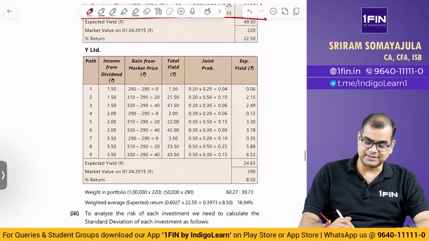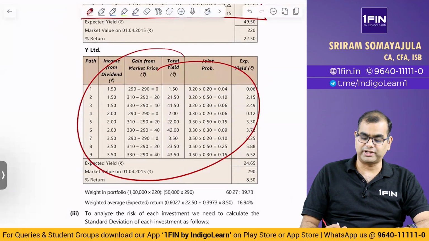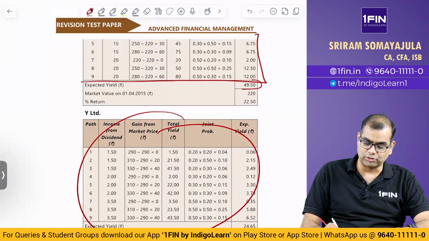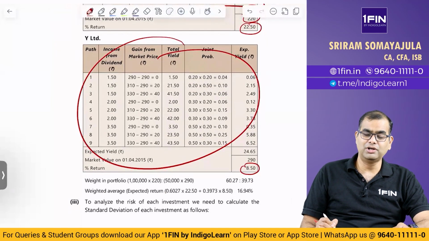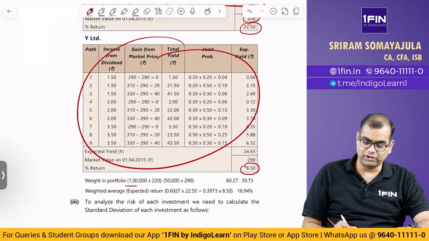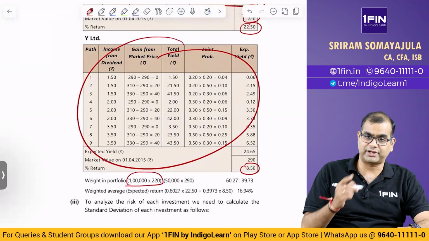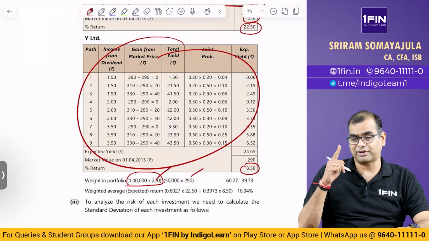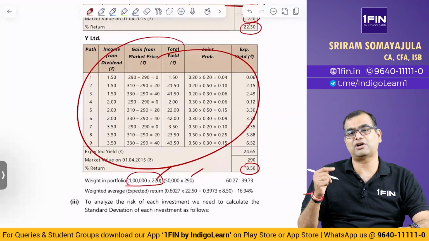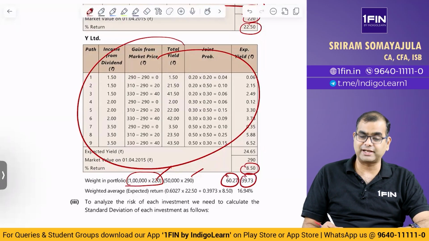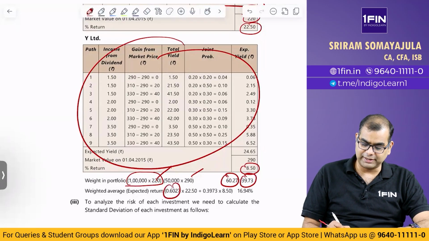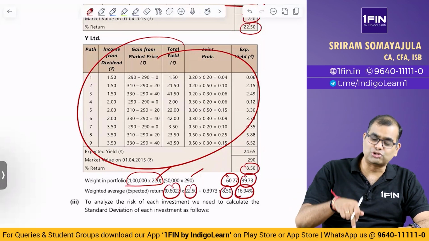Then they did the same exercise for Y. When they did these two, what return did they get? The expected yield in rupees is this much, the market value on opening is 220, so the total return is 22.5% and 8.5%. Now, if the expected returns are this much, then what are the weights in the portfolio? You have to take the previous year's closing numbers. The closing numbers are 220 and 290, because stock X went from 200 to 220 and stock Y fell from 300 to 290. That is the weight in the portfolio: 60.27 and 39.73. With that ratio, you multiply 22.5 and 8.5 and you get a return of 16.94. This is the new solution in the RTP.